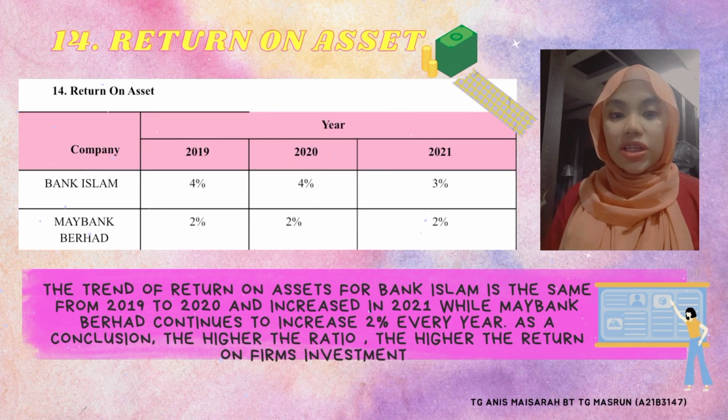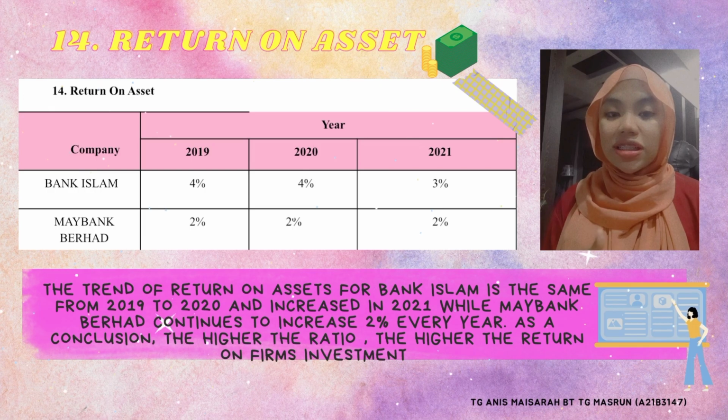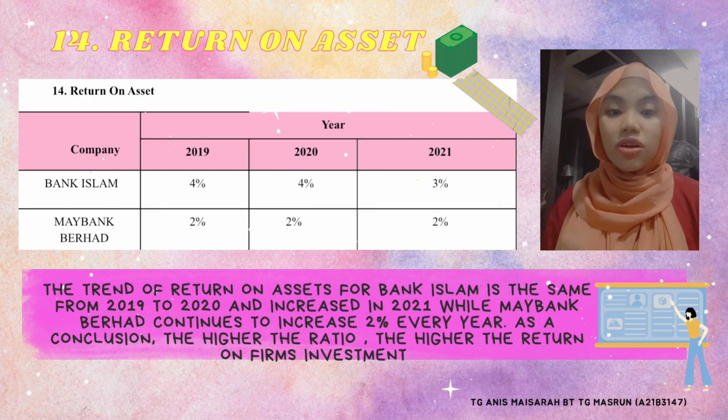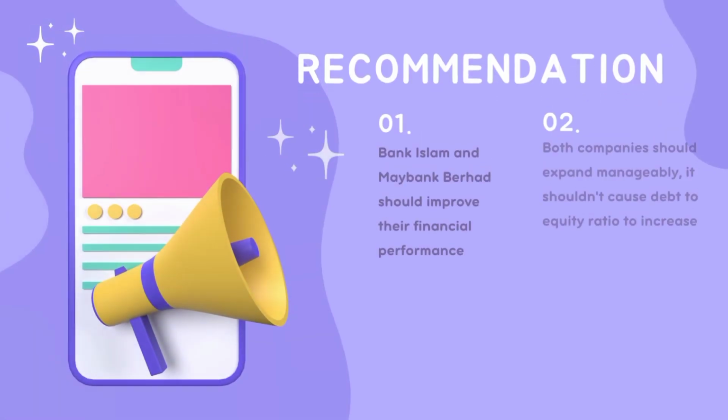Lastly, the trend of the return on asset for Bank Islam is the same from 2019 to 2020 and increased in 2021, while Maybank Berhad continues to increase 2% every year. In conclusion, the higher the ratio, the higher the return on the firm's investment. The next part is the recommendation.